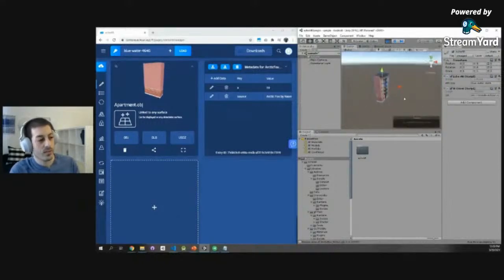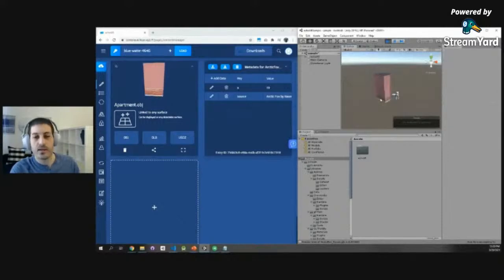But now, see how cool is that? The fox is 10 feet away, the building is already rotating. This is what we call a stateful CMS. It remembers the state of the content management system, the state of the content, and is able to recreate the scene just with a few clicks.